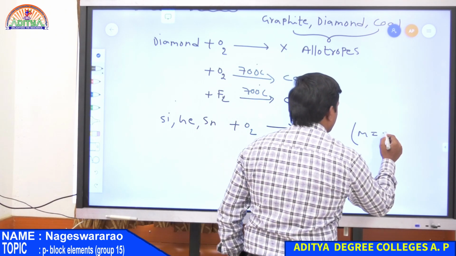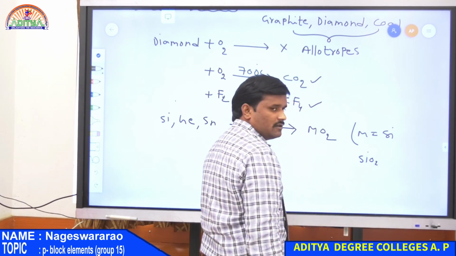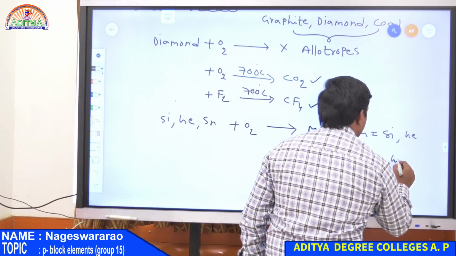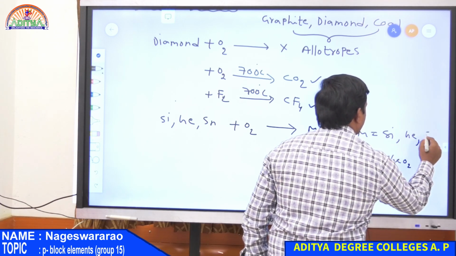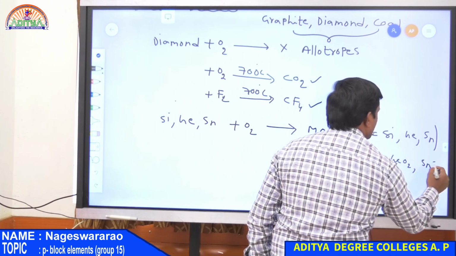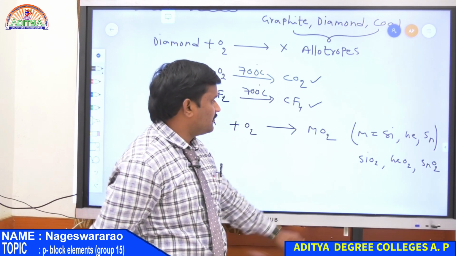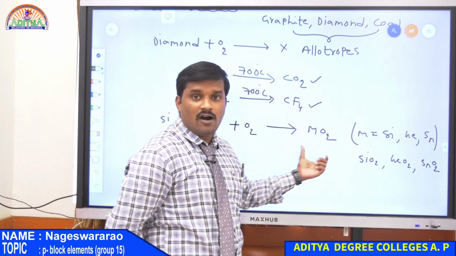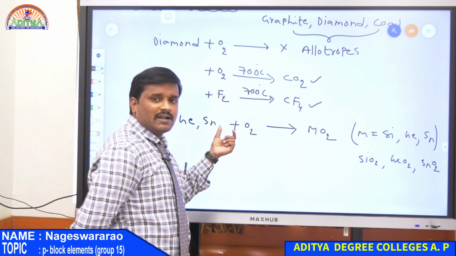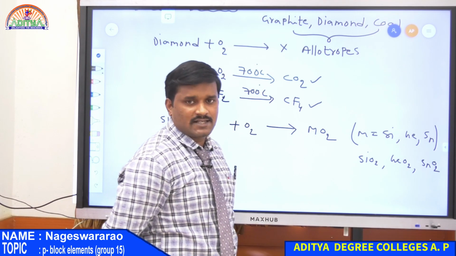where M is nothing but silicon. So that is SiO2, silicon dioxide. If M is germanium, then it is GeO2. If it is Sn, that is tin, it gives SnO2. So in dioxides there are 2 oxygen atoms, therefore all these are known as dioxides. Therefore silicon, germanium, tin react with O2, that is air, and easily give their dioxides.